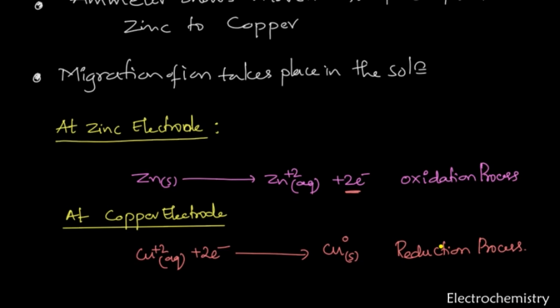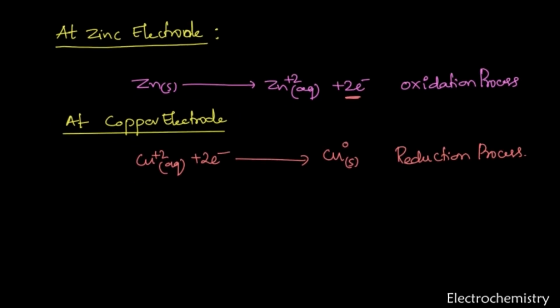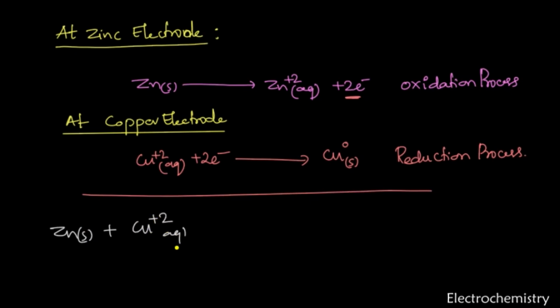Therefore, we have to represent the entire reaction taking place here. That is, we have to sum these two reactions. When we sum these, we get Zn solid reacting with Cu2+ aqueous, and the 2 electrons cancel, forming Zn2+ aqueous plus copper in the 0 oxidation state.